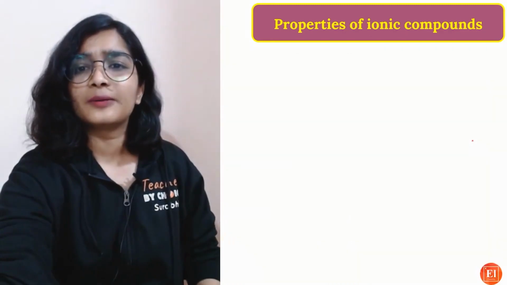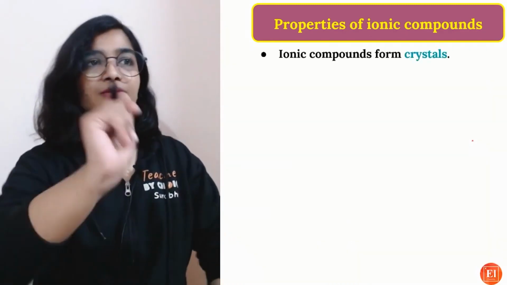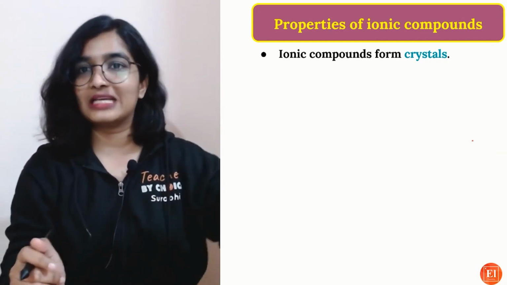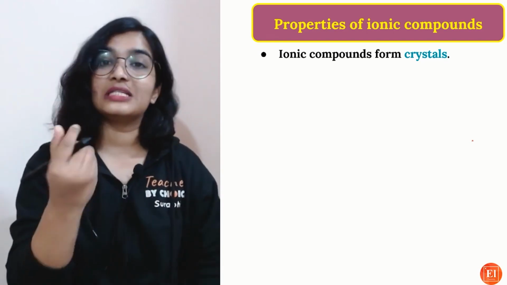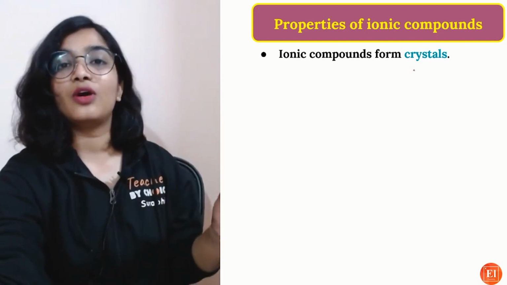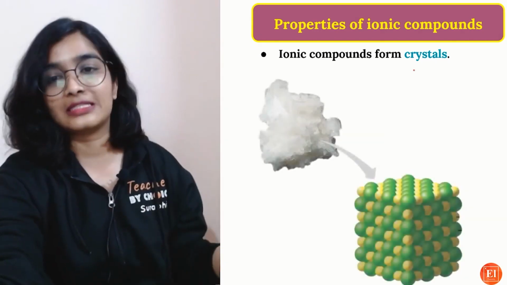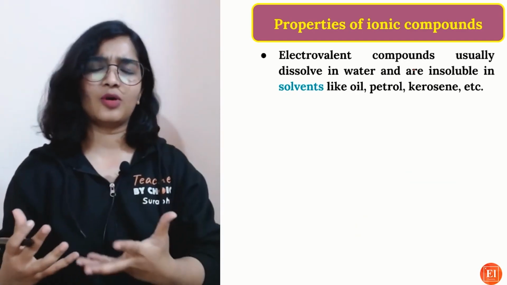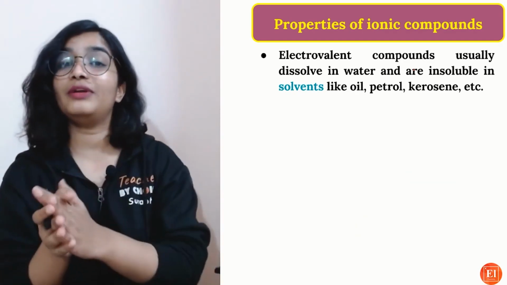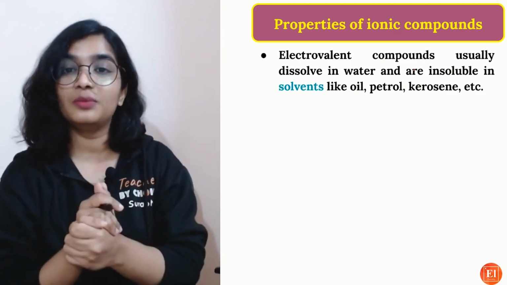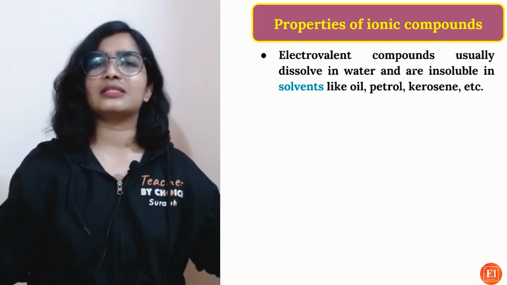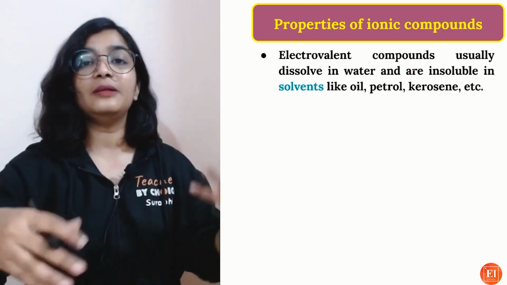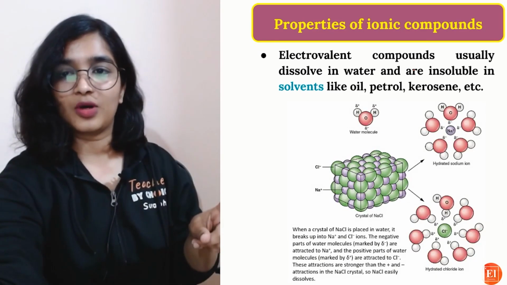Second one is ionic compounds form crystals. The best example of ionic compound is common salt, right? NaCl. If you go and see, they are present in the form of crystals. Generally, ionic compounds exist in the form of crystals. That's the second property. Electrovalent compounds or ionic compounds, both are same. They dissolve in water, but they are insoluble in solvents like oil, petrol, that is organic solvents. They do not dissolve, but they readily dissolve in the water. Very important.